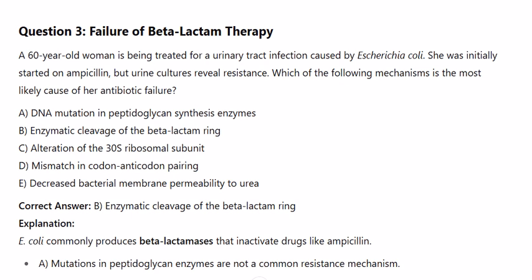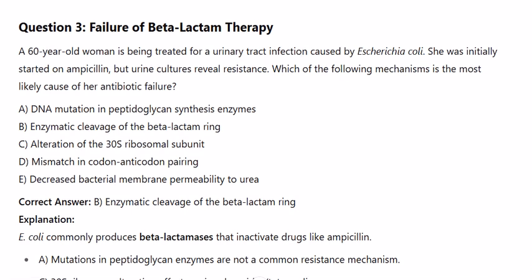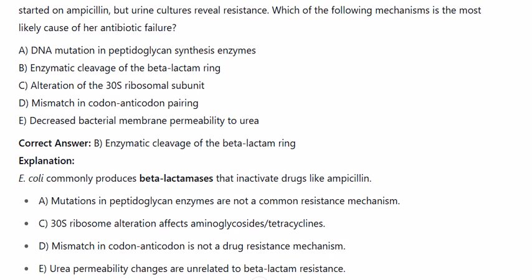A. DNA mutation in peptidoglycan synthesis enzymes. B. Enzymatic cleavage of the beta-lactam ring. C. Alteration of the 30S ribosomal subunit. D. Mismatch in codon-anticodon pairing. E. Decreased bacterial membrane permeability to urea. Correct answer: B. Enzymatic cleavage of the beta-lactam ring.